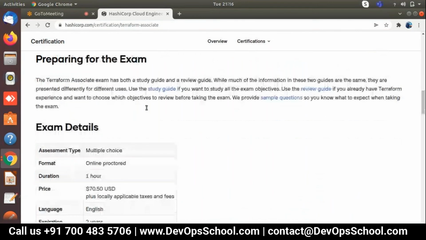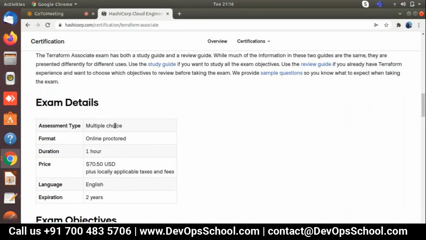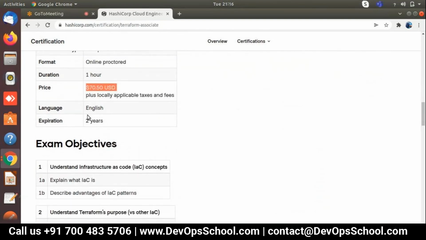Preparing for the exam: as I mentioned, I'm strictly following the exam syllabus. Multiple choice questions come in this exam. Format is online proctored. Duration is 1 hour. Price is 17.50 USD, but this does not include taxes. Whenever you take the exam, it is plus locally applicable taxes and fees; this is only the fee. Language is English. Expiration is 2 years.